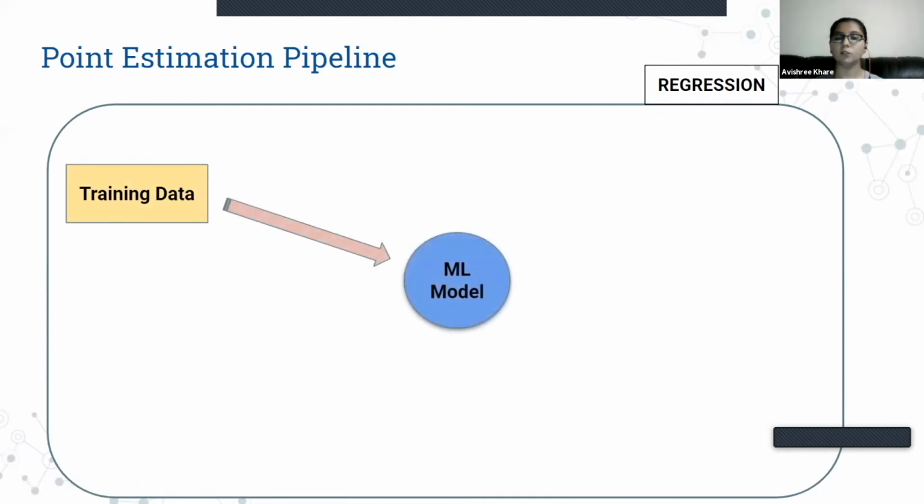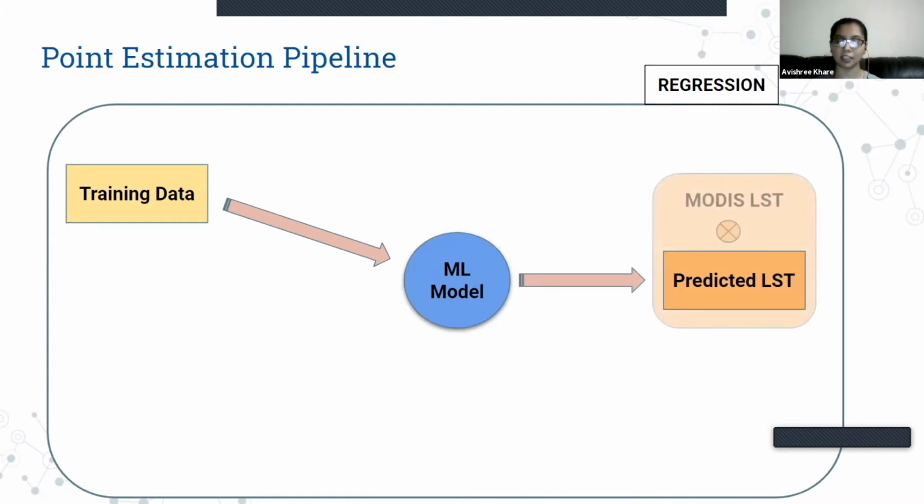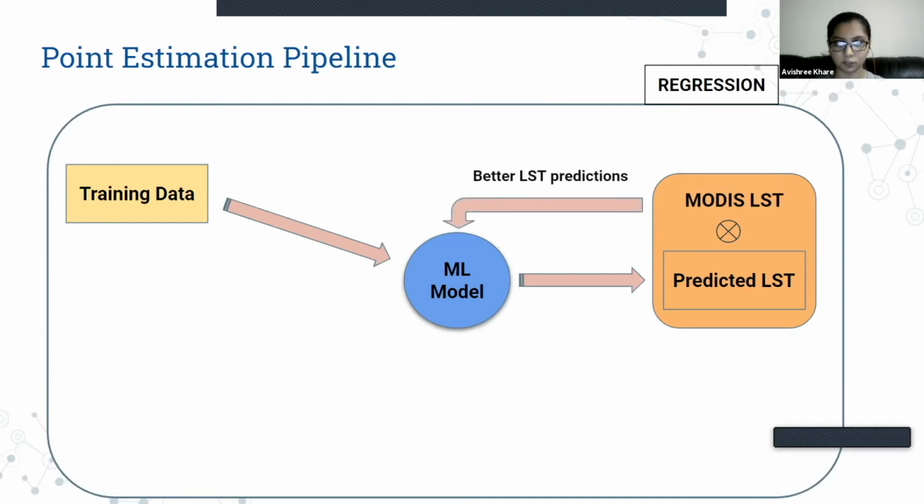This ML model would then predict some land surface temperature values, which can be improved by calculating relevant errors with the actual MODIS ground truth values. This error can be propagated back to the model so that it understands how to make better LST predictions in the future.